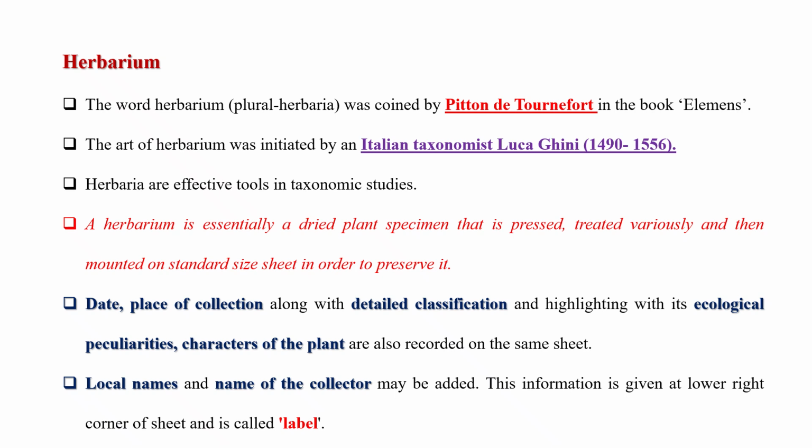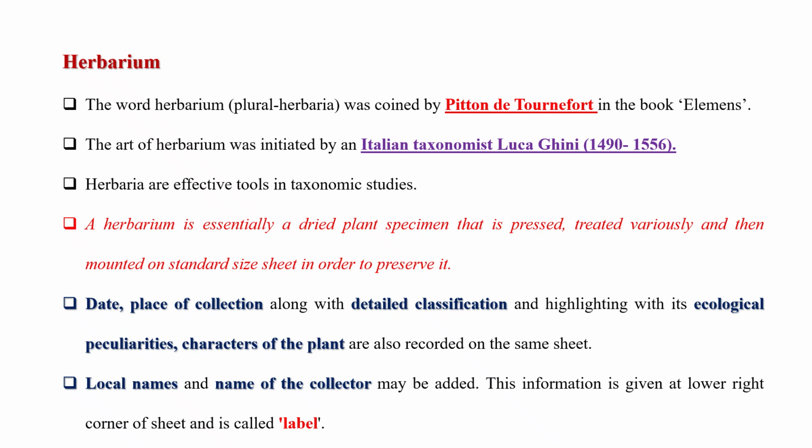Key. Herbarium. The word herbarium, plural herbaria, was coined by Pitton de Tournefort in the book Elements. The art of herbarium was initiated by an Italian taxonomist, Luca Ghini, 1490 to 1556. Herbaria are effective tools in taxonomic studies. A herbarium is essentially a dried plant specimen that is pressed, treated variously, and then mounted on a standard size sheet in order to preserve it.